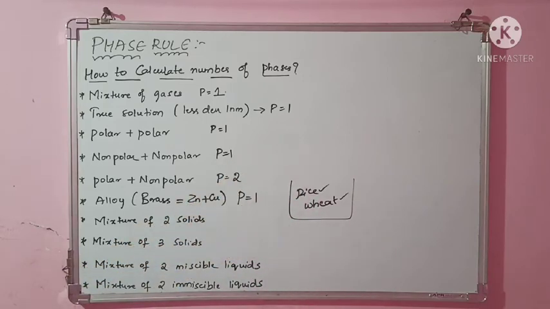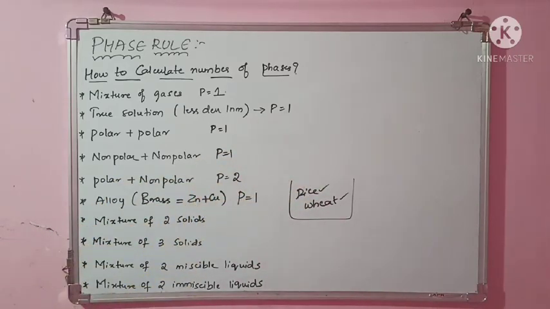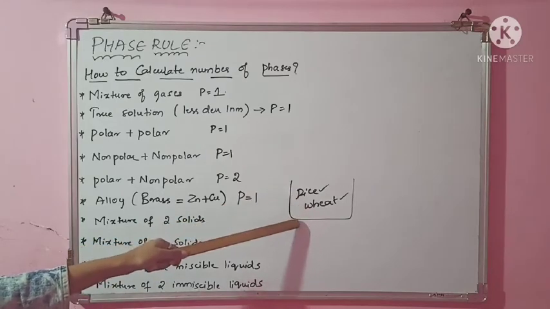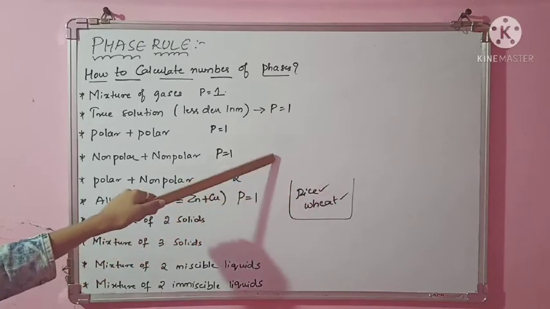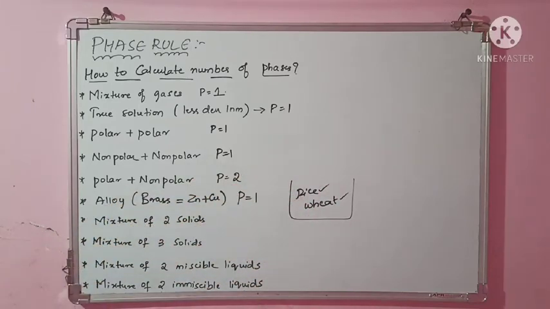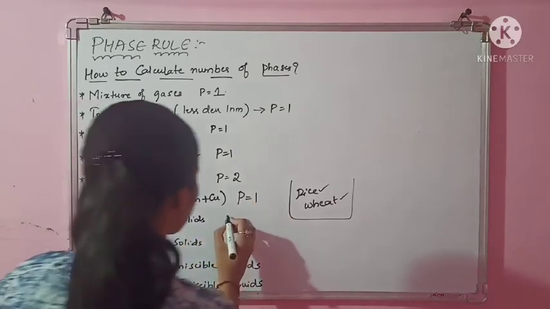It means that it is not forming a homogeneous mixture. Rice is a different phase, wheat is a different phase. With the naked eye only, you can differentiate between rice and wheat. Even though both are solids, rice forms a different phase and wheat forms a different phase. So for a mixture of two solids, the number of phases will be 2.